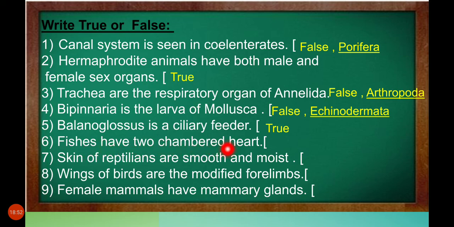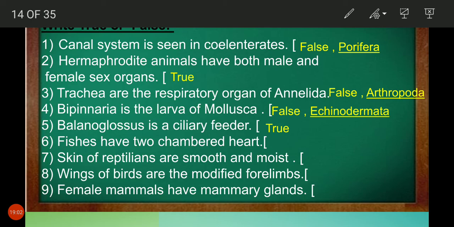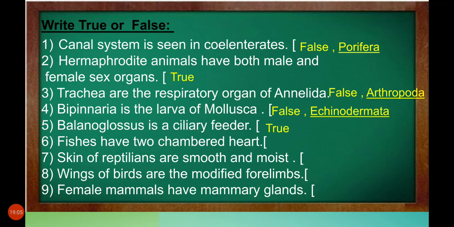Fishes have a two-chambered heart. True or false? True. Skin of reptilians are smooth and moist. False. The skin of reptilians have scales. They are not smooth and moist. They are very rough because they have scales. Reptilians means lizard, snakes.